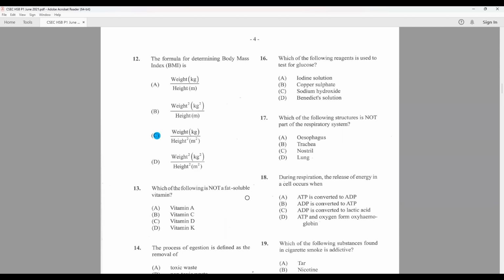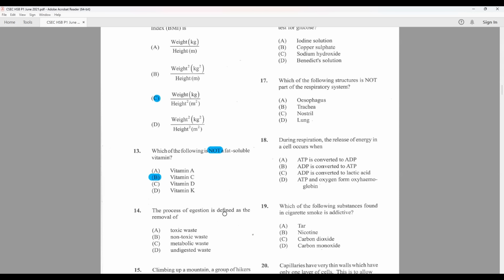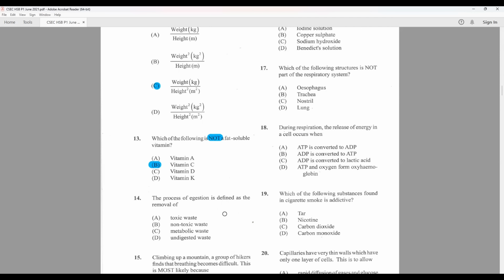Which of the following is not a fat-soluble vitamin? We know that vitamin B and vitamin C are water-soluble, and they have vitamin C. So it means that is not a fat-soluble vitamin. 14, the process of digestion is defined as the removal of undigested waste.